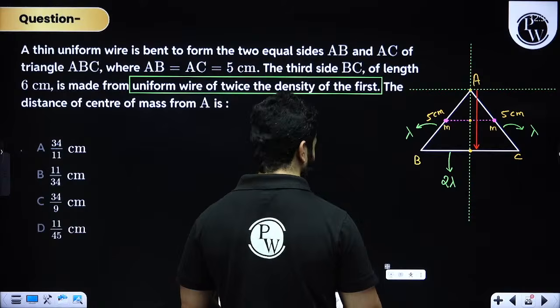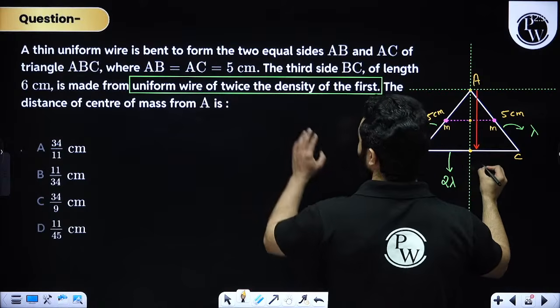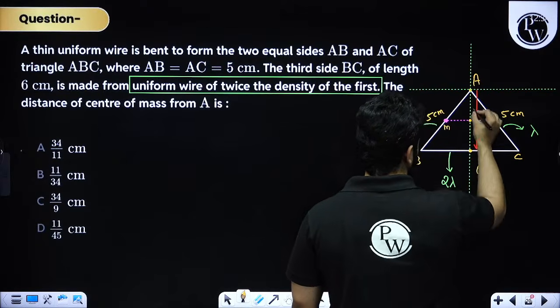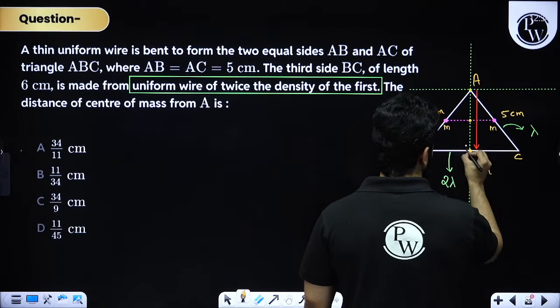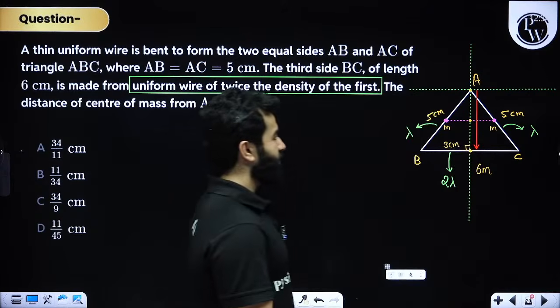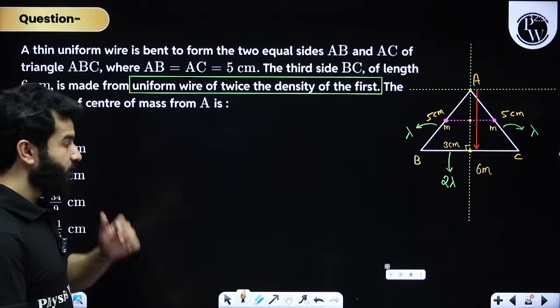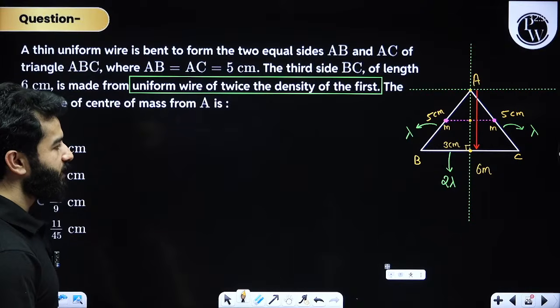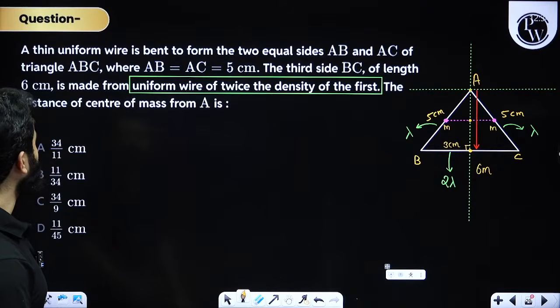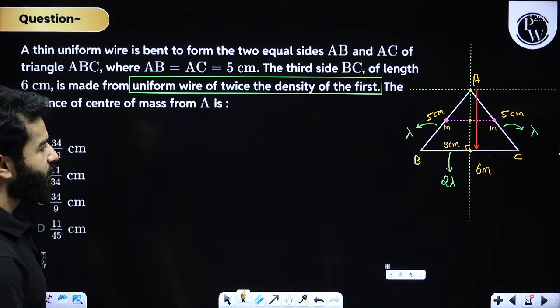See, this total length is 6 centimeter, I believe. If this is your y-axis, this will be perpendicular. That means this will be 3 centimeter. Hopefully this is absolutely clear, right? This is going to be 3 centimeter.